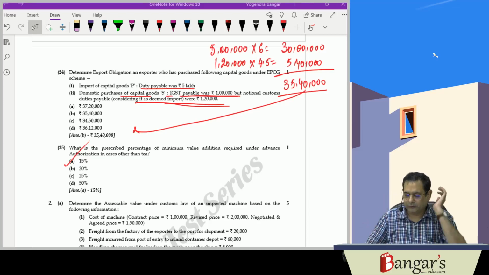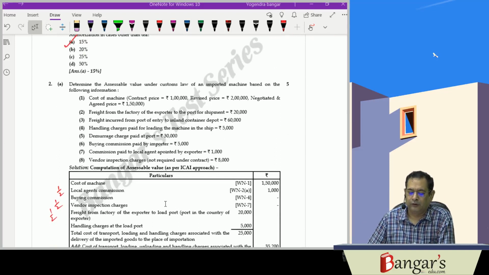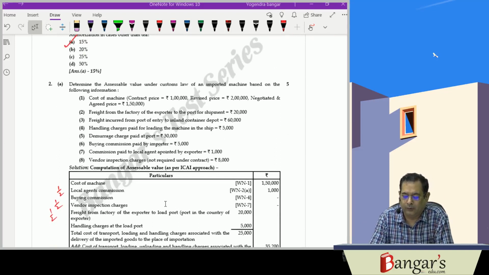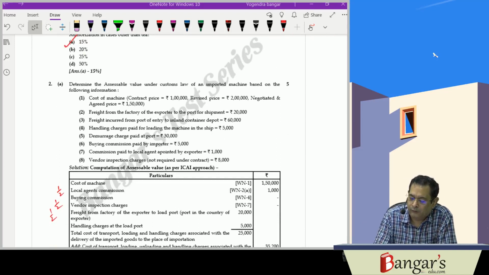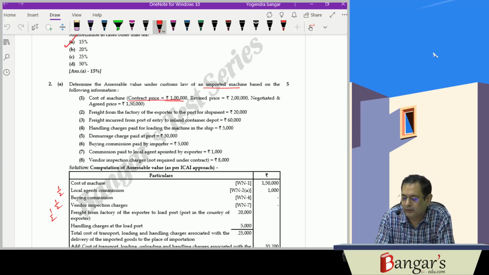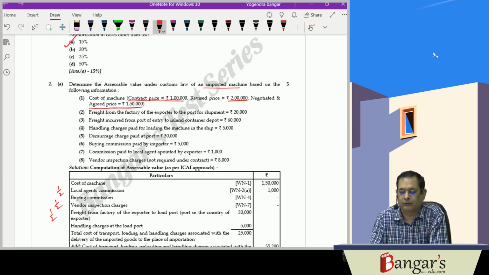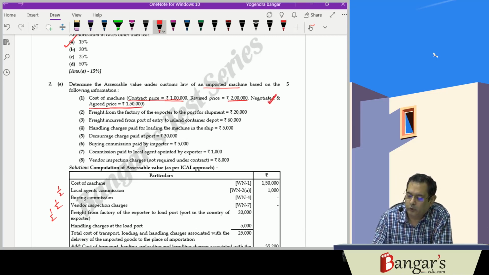Starting discussion on the subjective paper, which was of 50 marks. First question is, determine the assessable value under customs law of an imported machine based on the following information. Now, cost of machine: contract price was rupees 1 lakh, revised price was rupees 2 lakh, and negotiated and agreed price is rupees 1,50,000. So we'll be considering the negotiated and agreed price.